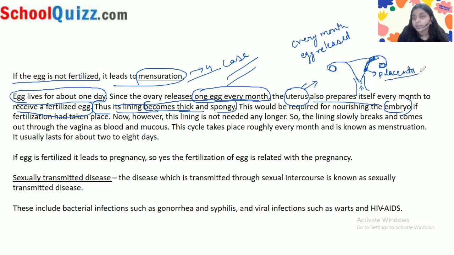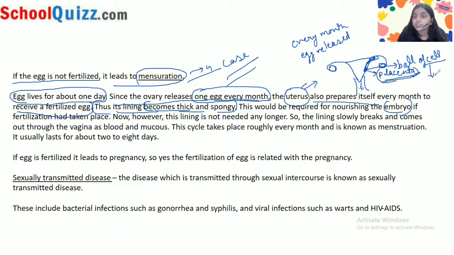The placenta gives nutrition to the embryo, because the embryo is a ball of cells, and all cells require nutrition to grow. So this ball of cells receives nutrition from the mother's body through the placenta.